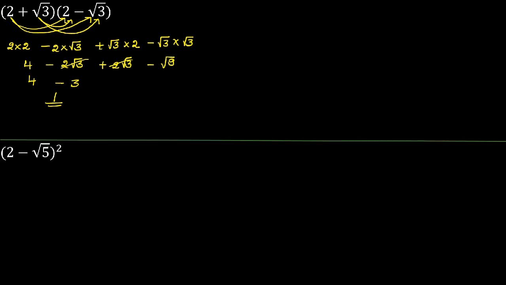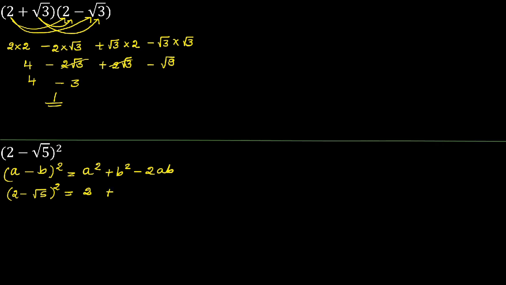Solve next one. 2 minus root 5 whole square. You know the formula, a minus b whole square, that is equal to a square plus b square minus 2ab. Now see here, what is the value of a? That is 2. What is the value of b? Root 5. Now substitute 2 in the place of a, root 5 in the place of b.